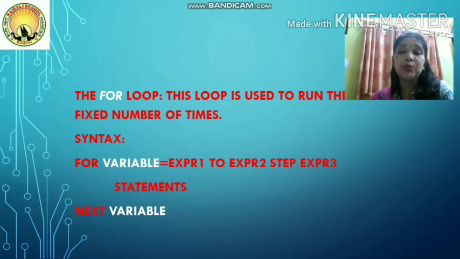Here the for loop is used when you know how many number of times you have to do it. Okay, it means the number of steps are fixed. Like I am asking you to print the values from 2 to 20. Okay, 2 to 20 means I know how many times the loop will run. When I reach 20, I'll have to stop there. I know the initial value. I know how many times I'll have to take the step. So these types of things can be done with the help of a for loop. Okay, so in that case, first you need to understand this. Let me highlight it for you.